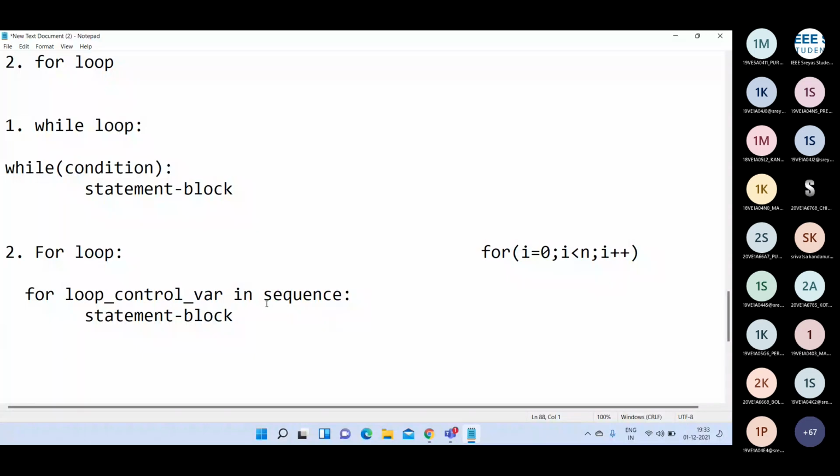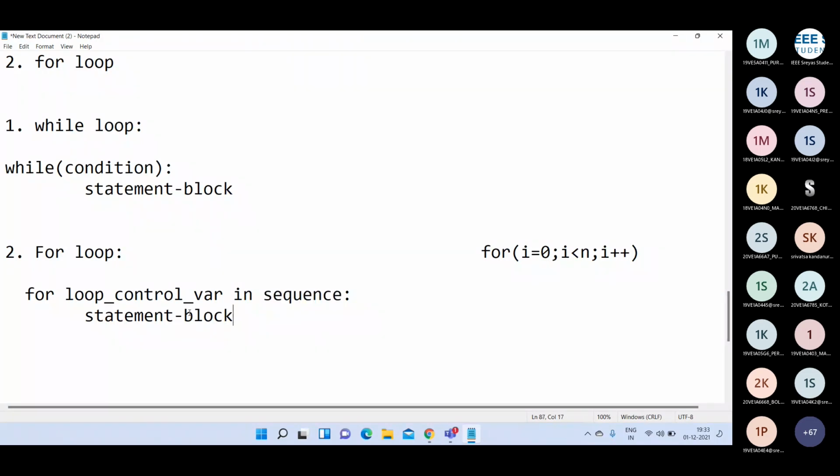ఇక్కడ ఏమవుతుందంటే in this for loop, for each iteration one item in the sequence is copied into the loop control variable. Sequence means it is a collection of values. String gaani, list gaani, tuple gaani set తీసుకున్నప్పుడు there is a collection of values. ఏమవుతుందంటే for every iteration the one element or one value from sequence will be copied into loop control variable, and this process is repeated until we reach the end of the sequence here.